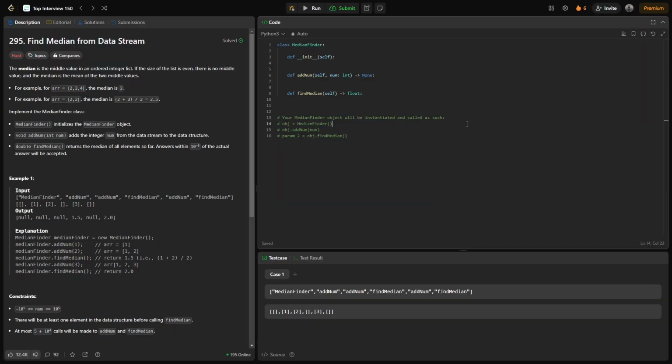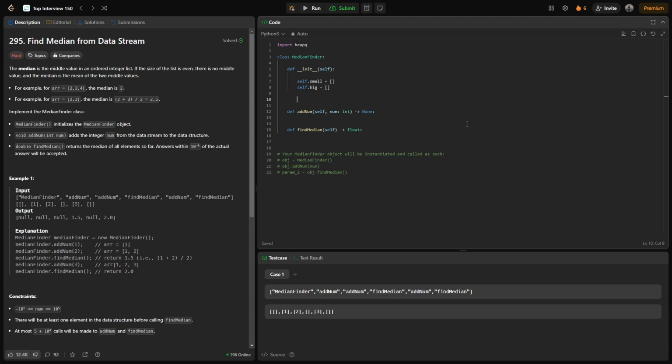The first thing that we need to do is import our heap queue. So import heapq, and then in our constructor we initialize self.small, which is going to contain all the small elements of the array, and self.big, which is going to contain all the bigger elements.